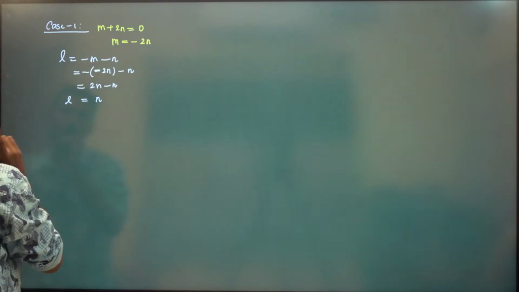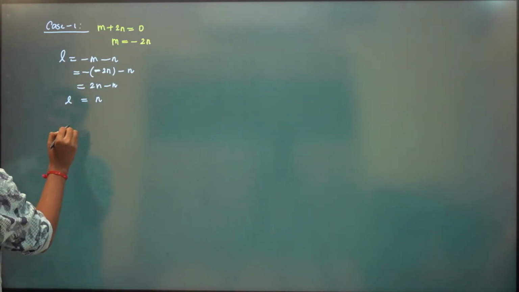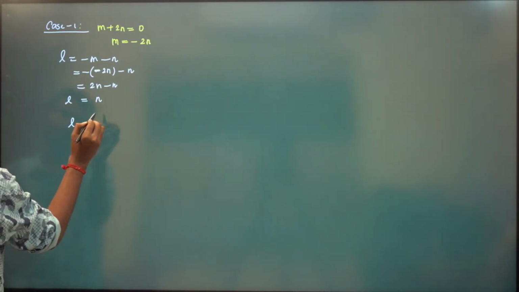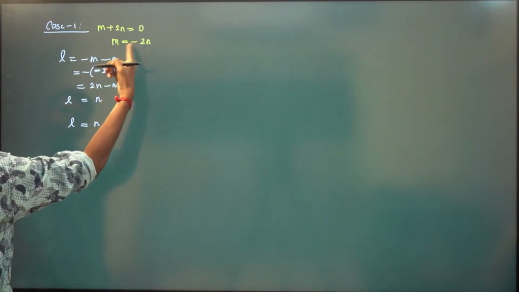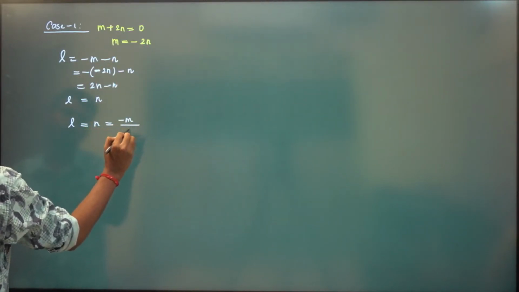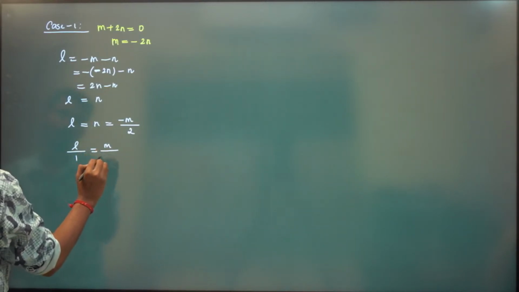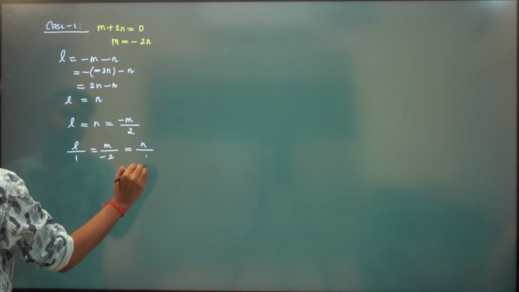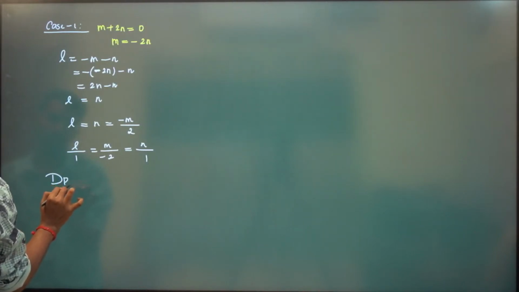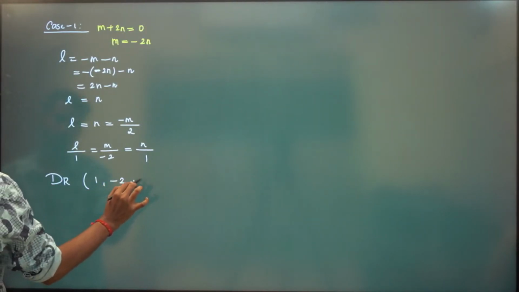Okay. Now we can see L is same as n, and n is minus m by 2, right? So we will have L by 1, m by minus 2, n by 1. So direction ratio is 1, minus 2, 1.